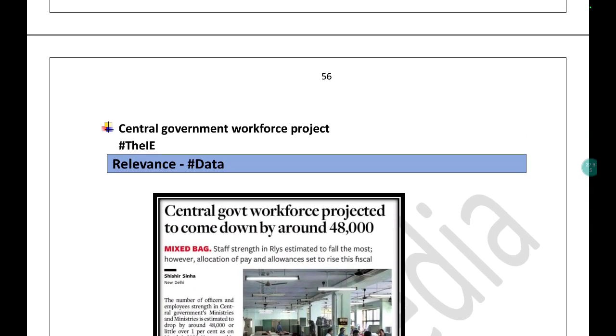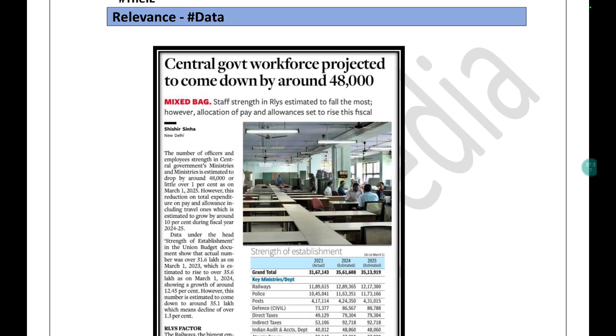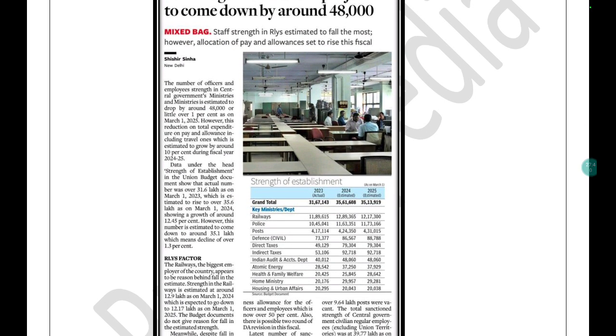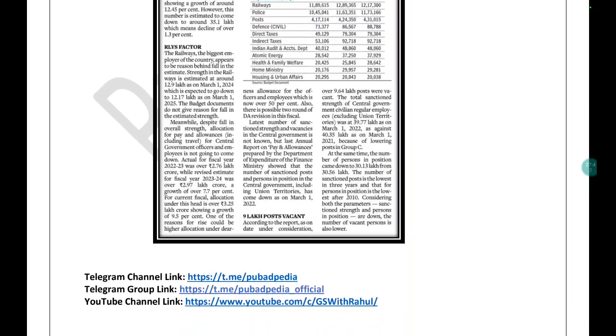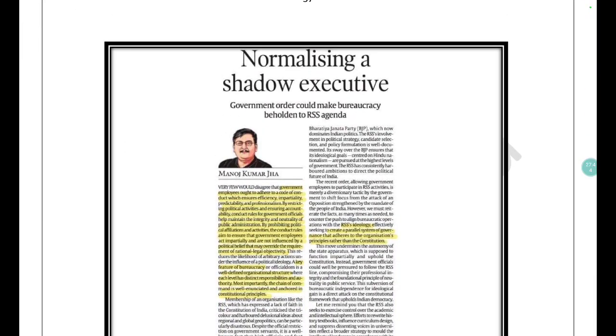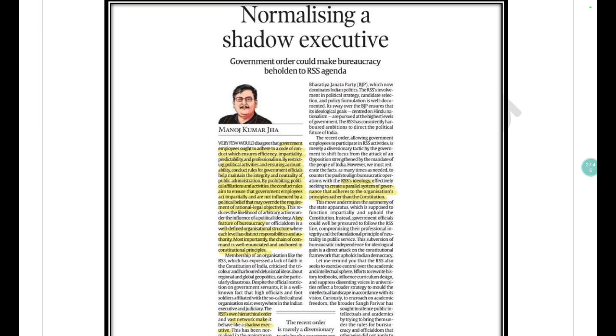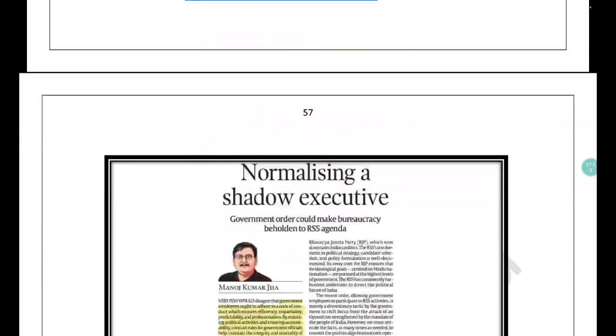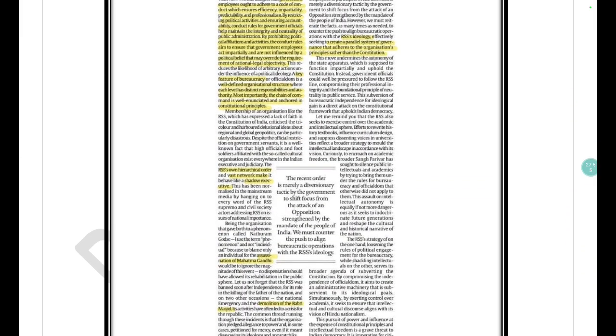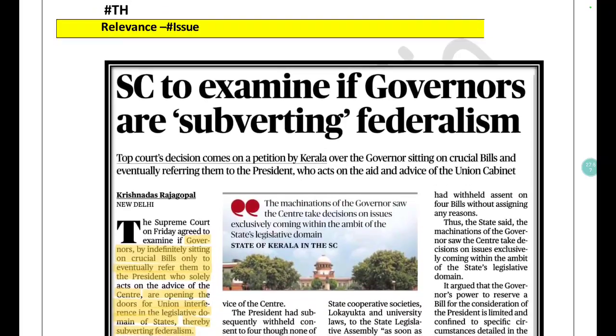If you look at the central government workforce, it is projected to come down by around 48,000. These are the keywords and data that you can use in your answer. Normalizing a shadow executive. Again, the analysis is not important, you just need to have this keyword, shadow executive, and you can use it in your answer, for non-state actors.